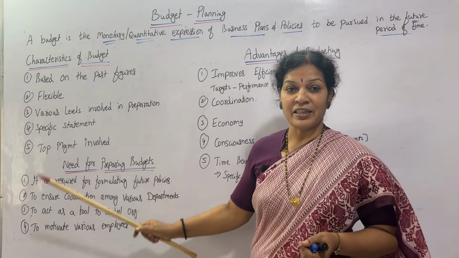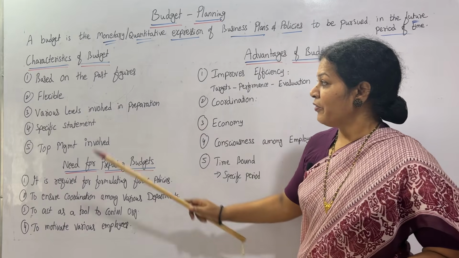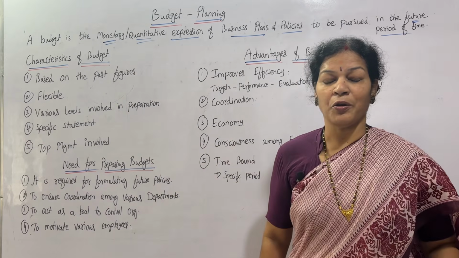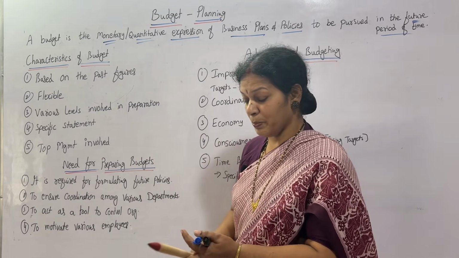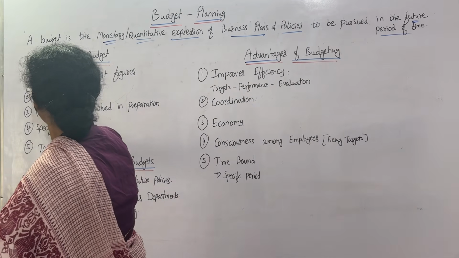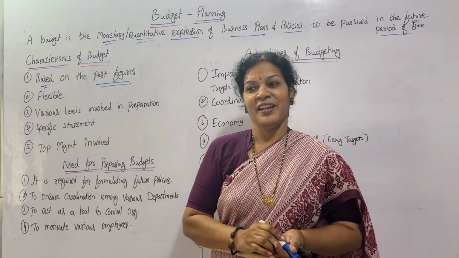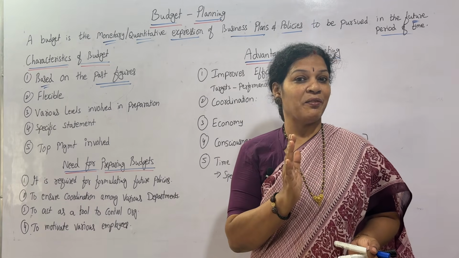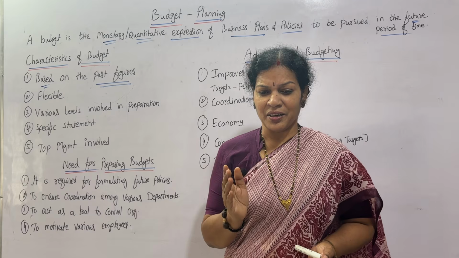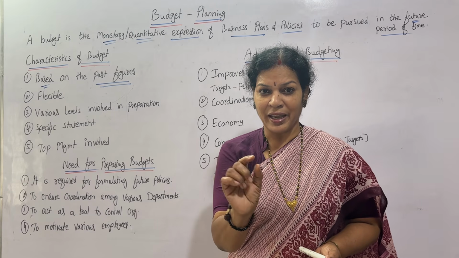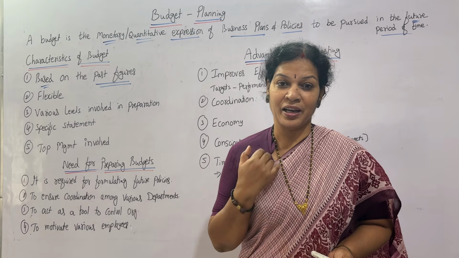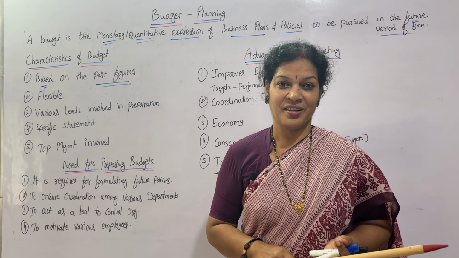Now if you see the characteristics of budget, first one is based on the past figures. How do we plan this budget? This is mainly based on the past figures. Last 5 years budget I have observed. Now according to that, future budget can be like this. In the same way I'll be planning for budget.